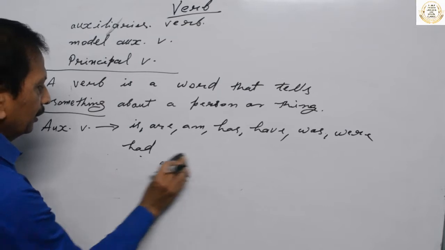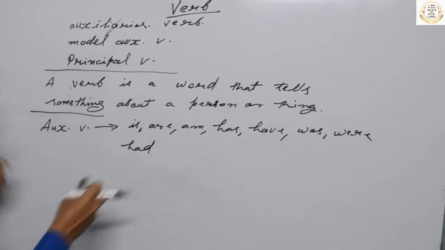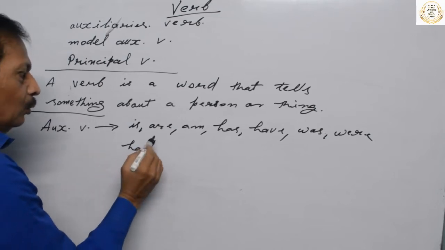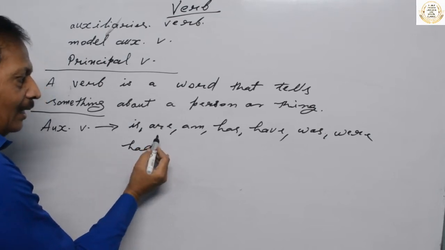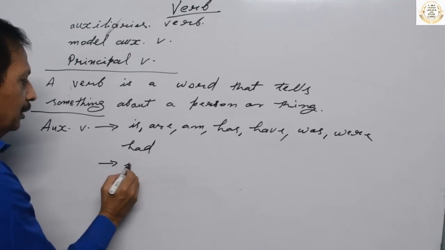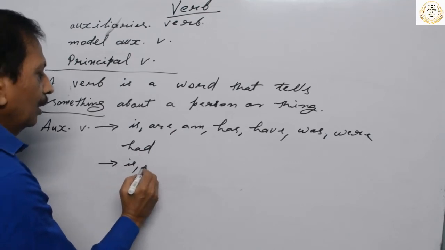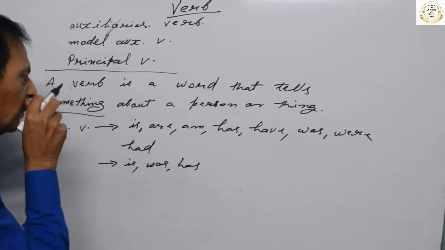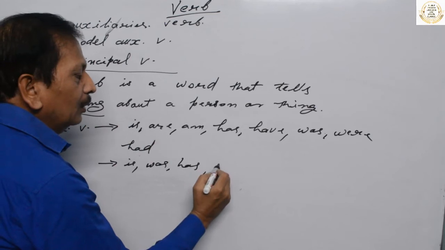If we read these auxiliaries, we have to think which of them are singular and which are plural. Singular: is, was, has. You also have to think for am.